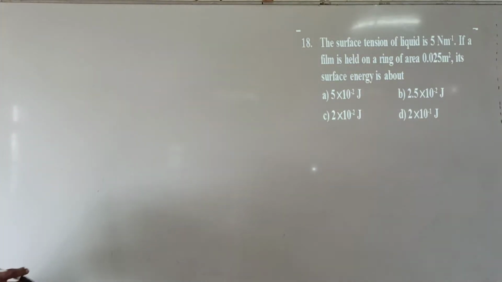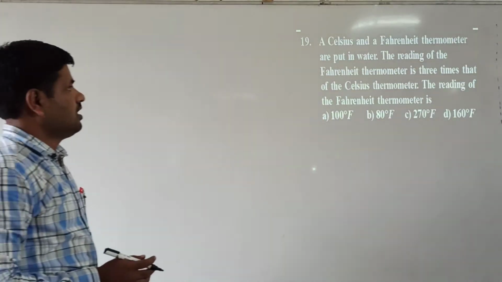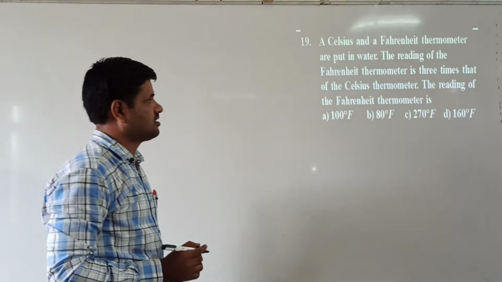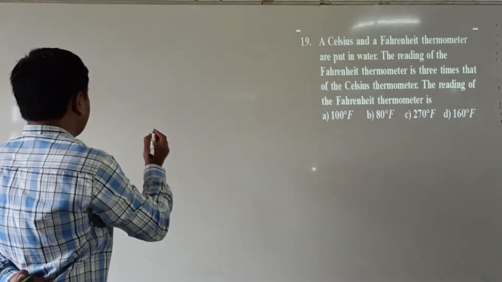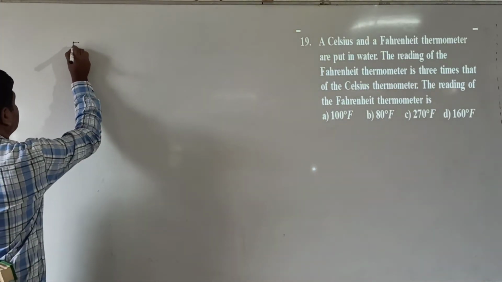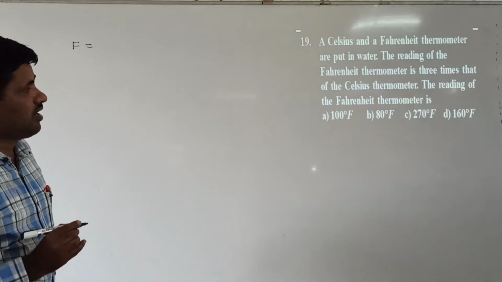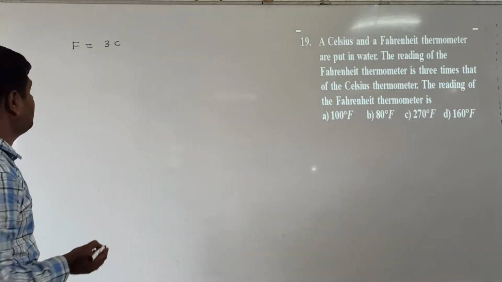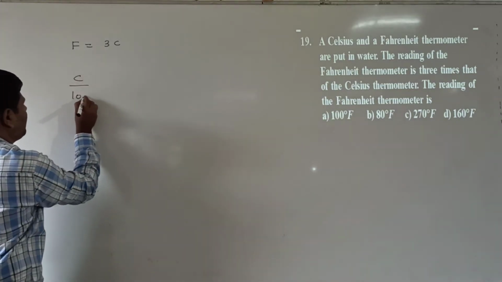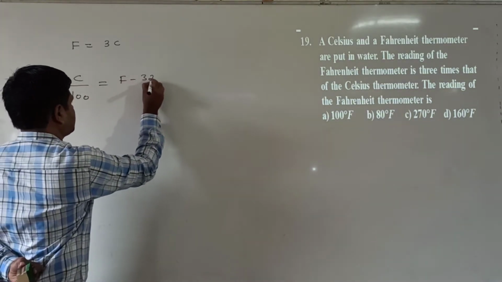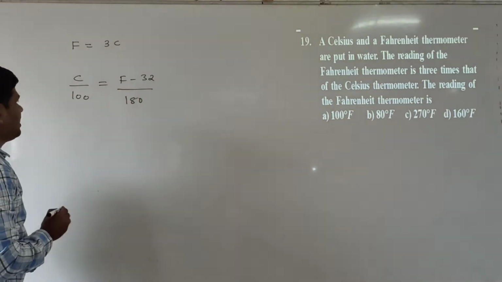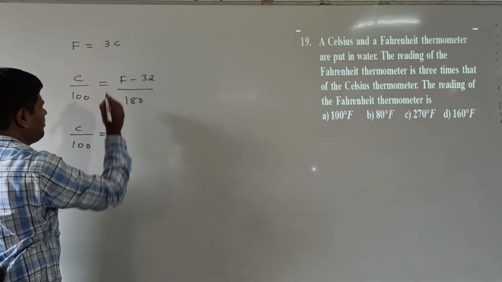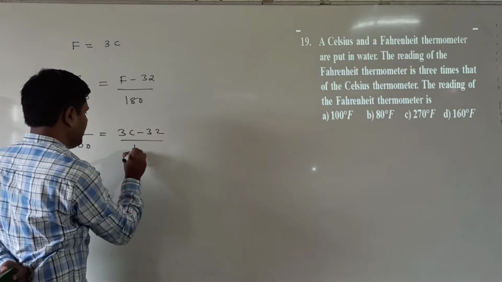Next we go to question number 19. Celsius and Fahrenheit thermometers are put into the water. The reading of the Fahrenheit thermometer is 3 times that of the Celsius thermometer. So F is equal to 3C. We know the relation between Celsius and Fahrenheit: C by 100 is equal to F minus 32 by 180. Here both are the same. In the place of F, I am writing 3C minus 32 by 180.